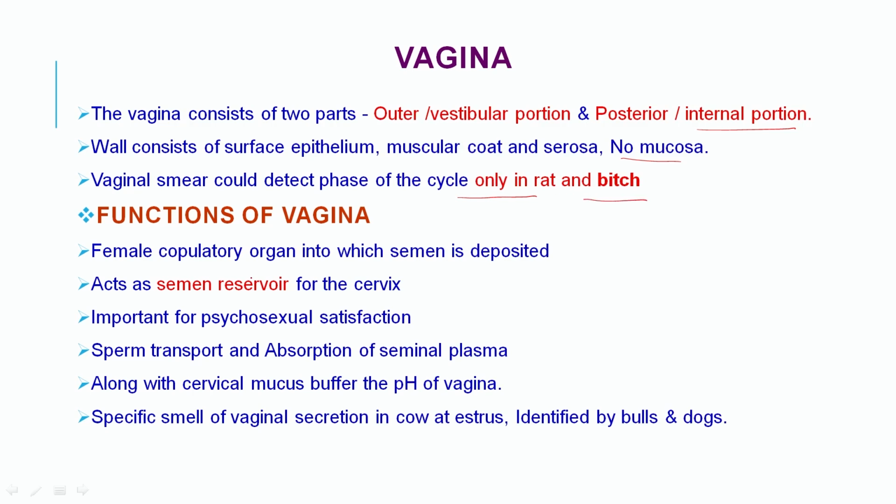The functions of the vagina: it is the female copulatory organ in which semen is deposited. It acts as a semen reservoir for the cervix. It is important for psychosexual satisfaction, sperm transport, and absorption of seminal plasma. Along with the cervical mucus, it buffers the pH of the vagina. A specific smell of the vaginal secretions in the cow at estrus is identified by the bulls and the dog.